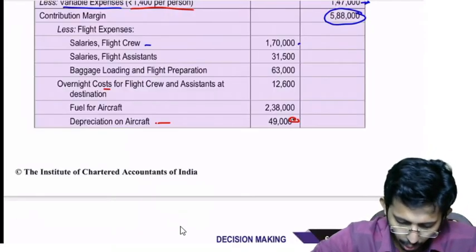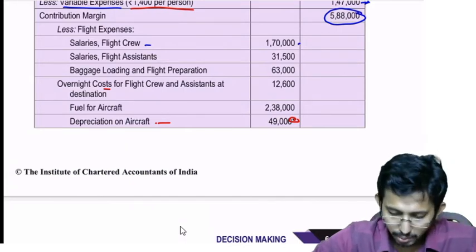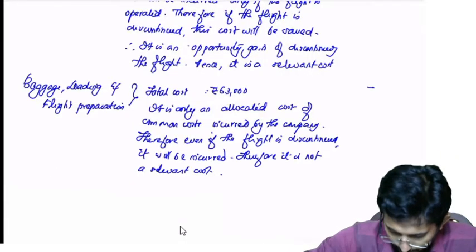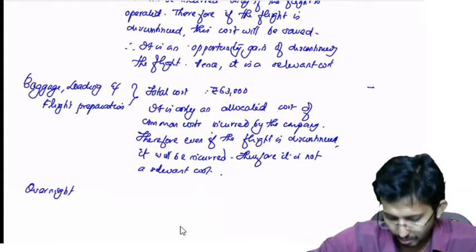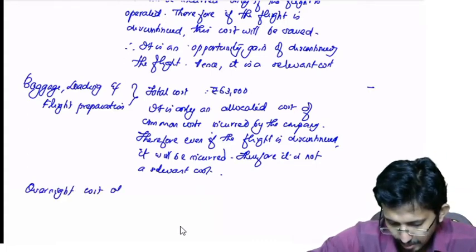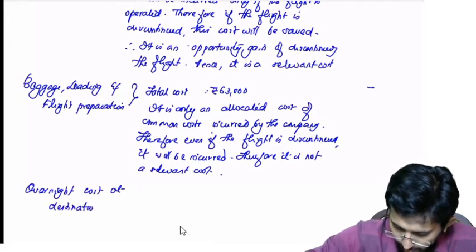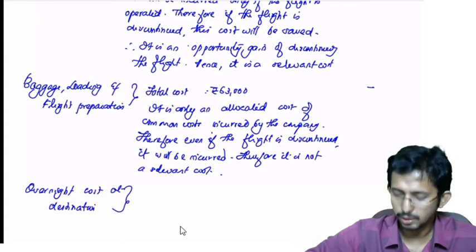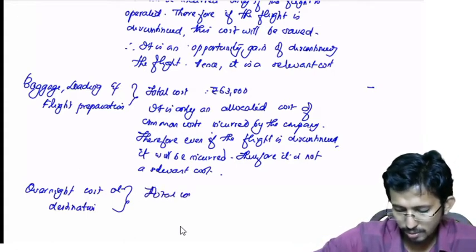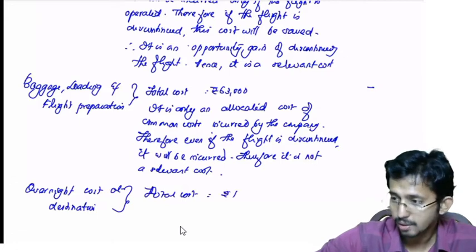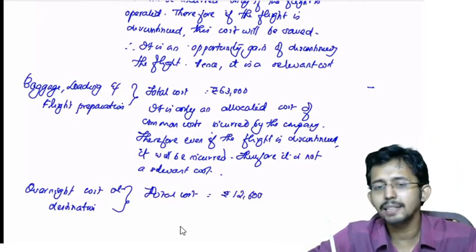Next cost, overnight cost for the flight crew and assistants at destination is 12,600. What is the amount? Total cost is equal to rupees 12,600. Is it a relevant cost? Yes, it is a relevant cost. Why is it a relevant cost?